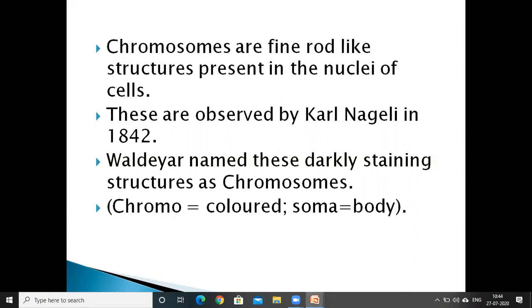Later, Waldeyer, another scientist, named these darkly staining rod-like structures chromosomes. Chromosome means chromo, meaning color, and soma, meaning body. These structures stain with color, which is why they are called chromosomes.